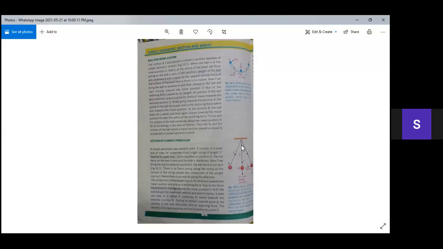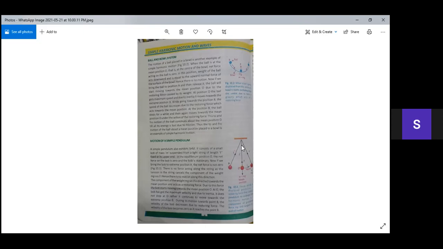Or we can also say it is the maximum velocity. So due to inertia, again it will not stop at the position O, but continue its motion towards the position B. Now, while it is moving towards B, the velocity of the bob goes on decreasing. Why? Because of the restoring force which is acting towards the mean position.